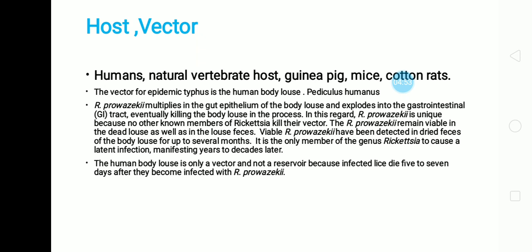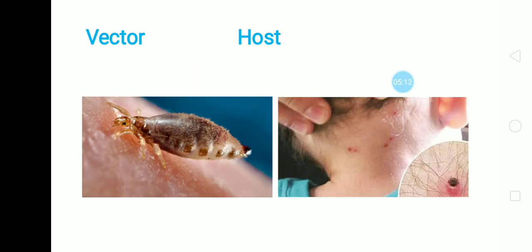Means this louse cannot act as a reservoir of disease because infected lice die 5 to 7 days after they become infected with rickettsia. This time period is variable.